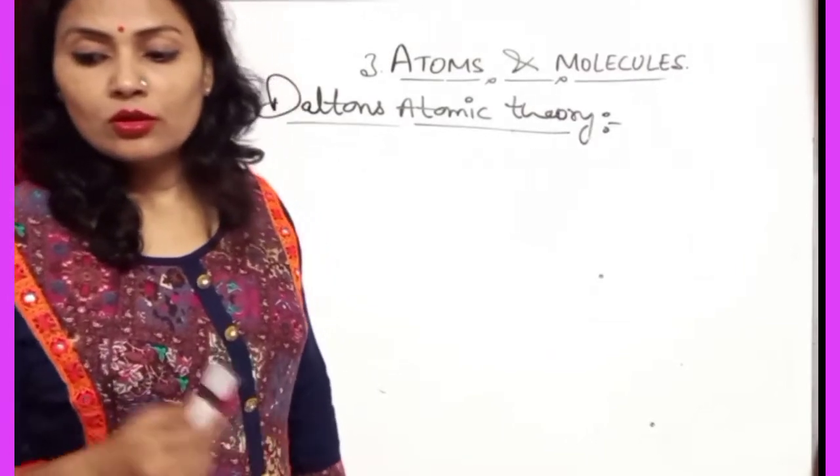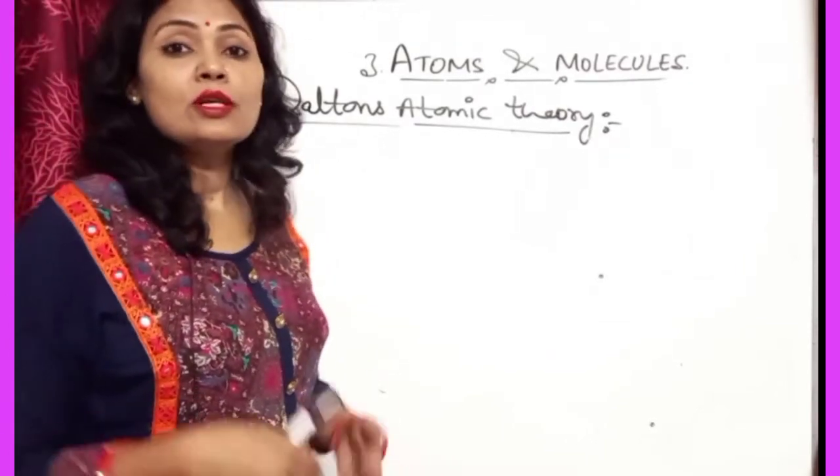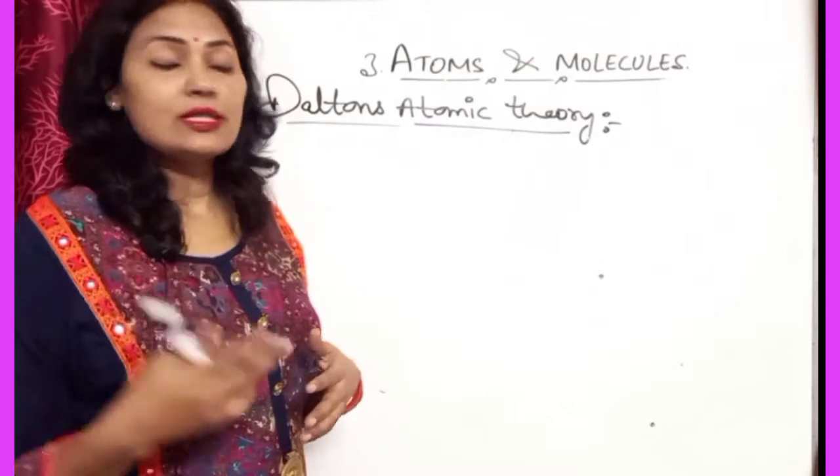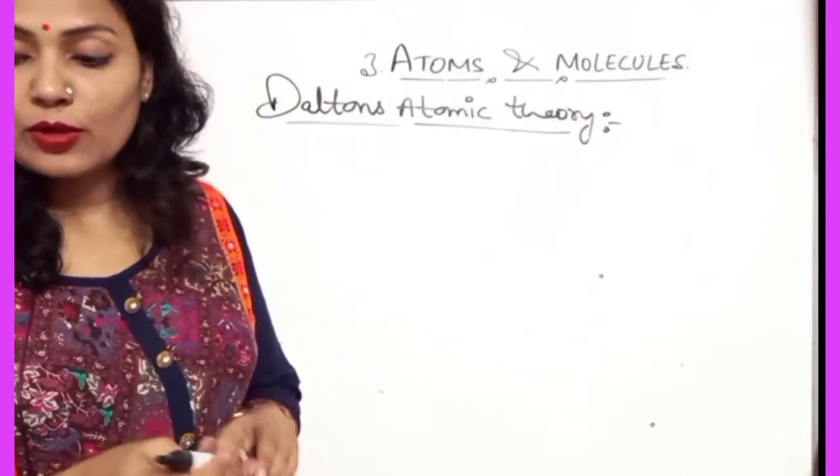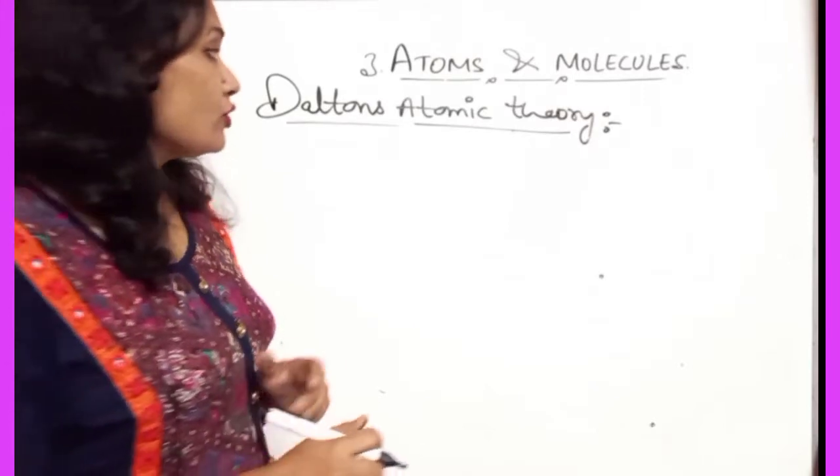Dalton has given some postulates, and I want to discuss these postulates. You can write the postulates of Dalton's atomic theory.